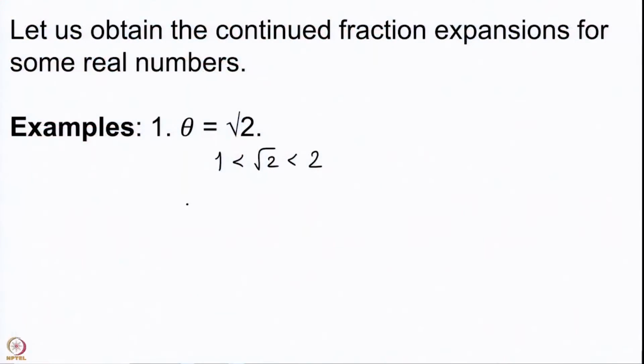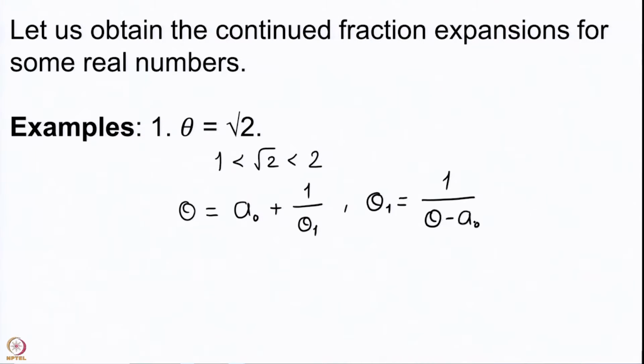Therefore, we will write theta which is root 2 as a0 plus 1 upon theta 1. Here theta 1 is 1 upon theta minus a0. So, what is a0 for us? A0 is the integral part of theta, which is 1.